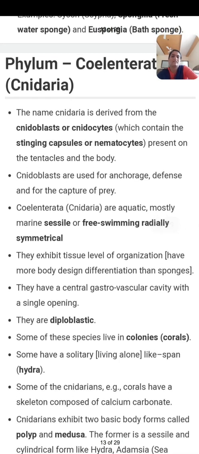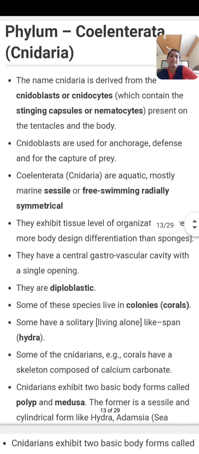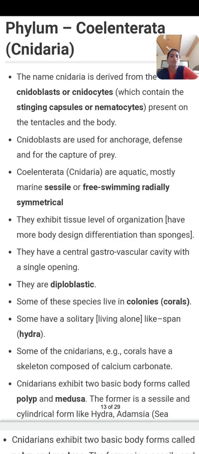Next character is, all the Cnidarians are aquatic, mostly marine. They are sessile or free swimming. Next character, they are radially symmetrical. What is meant by radial symmetry? As they are cylindrical or circular in shape, they can be divided into two parts by any plane, and hence the symmetry is radial symmetry. Then they exhibit tissue level organization. In the previous phylum, Porifera, they have cellular grade organization, but in Cnidaria there is tissue level organization.